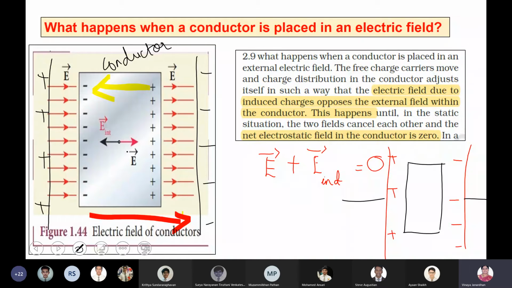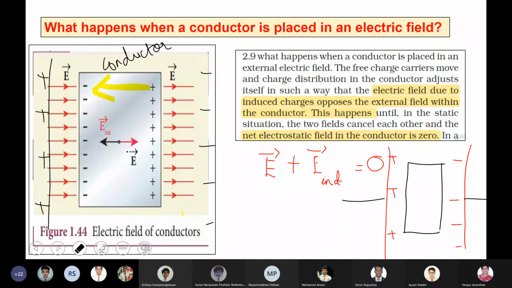Is that clear, boys? The free charge carriers move and the charge distribution in the conductor adjusts itself in such a way that the electric field due to the induced charges opposes the electric field within the conductor. This happens till the two fields cancel each other and the net electrostatic field inside the conductor is zero. Inside the conductor, the net electric field will be zero.